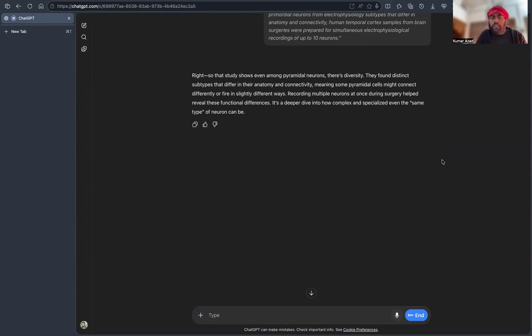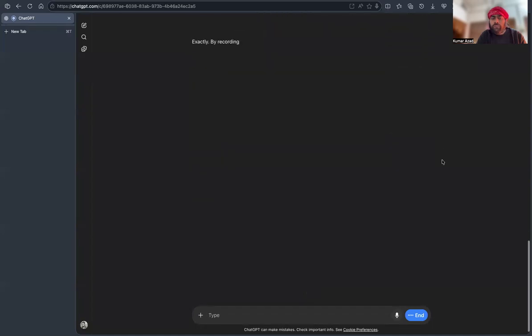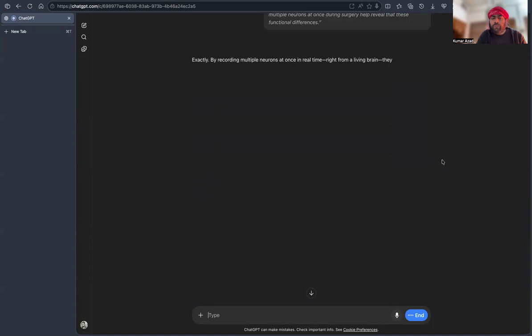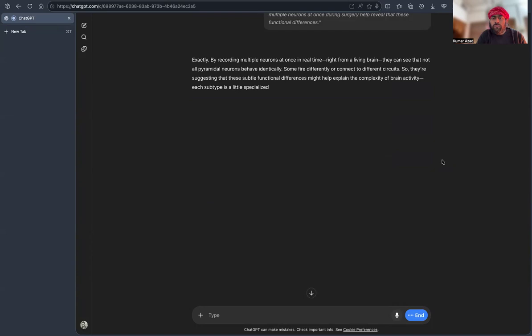So, what they are actually suggesting is that recording multiple neurons at once during surgery helped reveal these functional differences. Exactly. By recording multiple neurons at once in real time, right from a living brain, they can see that not all pyramidal neurons behave identically. Some fire differently or connect to different circuits. So they're suggesting that these subtle functional differences might help explain the complexity of brain activity. Each subtype is a little specialized to handle different tasks or inputs.